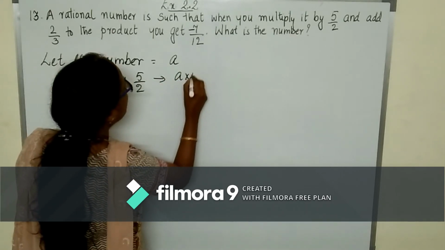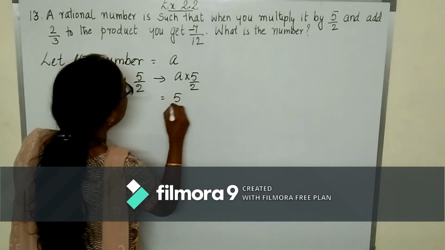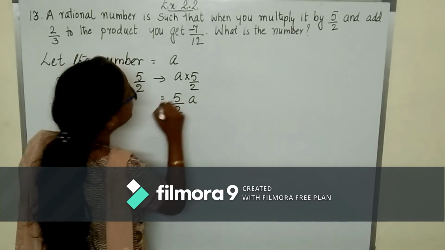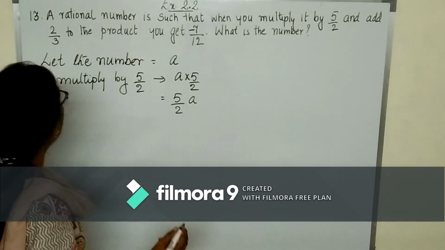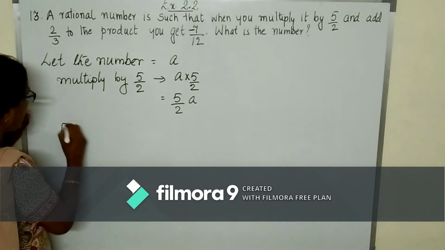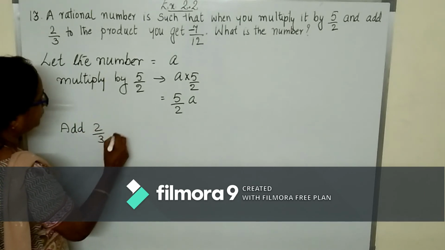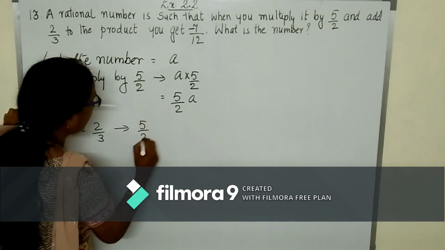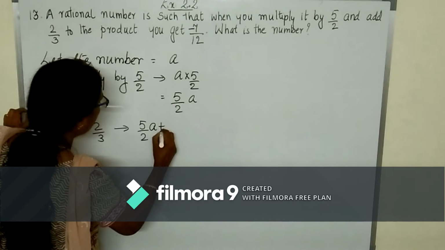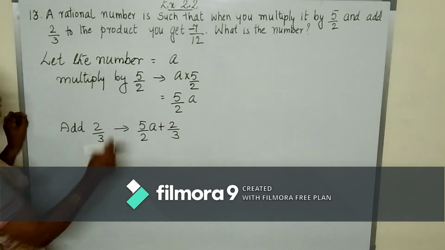What do you get? A multiplied by 5 by 2, which is equal to 5 by 2 A. When that is added to 2 upon 3, we get 5 by 2A plus 2 upon 3. What is it equal to?